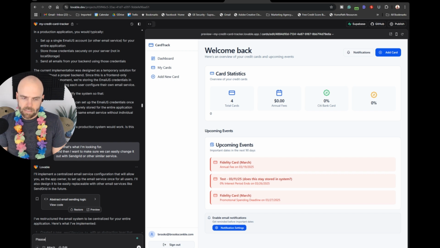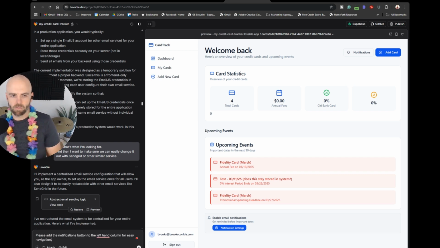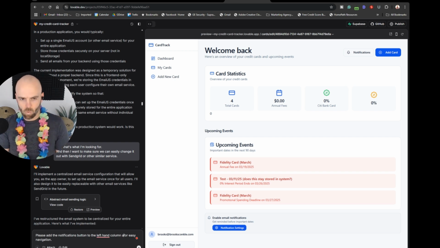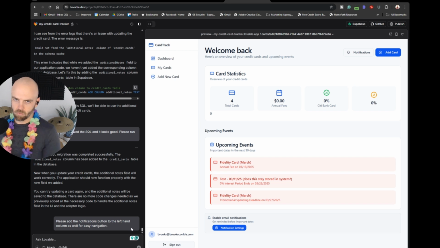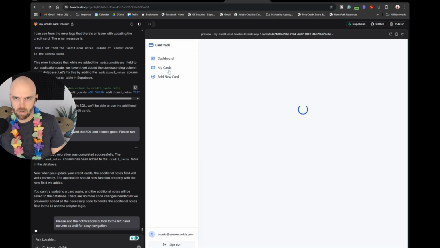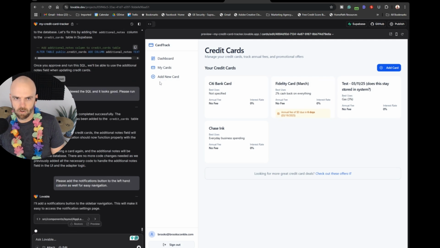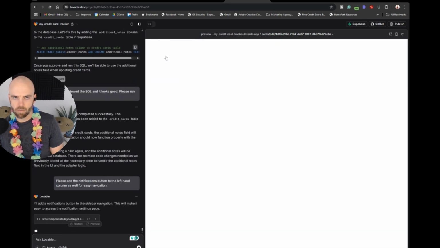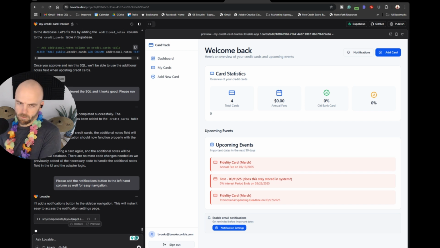All right, the prompt I said was please add the notifications button to the left-hand column, and as well for easy navigation. The reason I said as well is that I didn't want it to remove it from where it is. I think this left-hand navigation stays there no matter what screen you're on. So I think that'll be a good addition for functionality. Once that's added, we'll try to click it, see if it works, and then I'll show you the notifications.